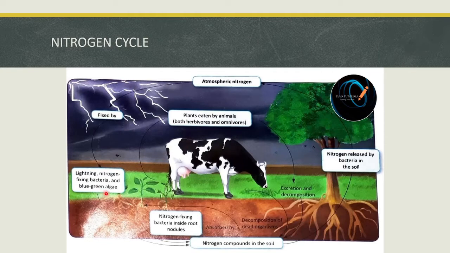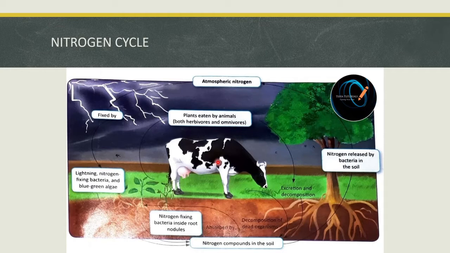Leguminous plants such as pea and soybean have nitrogen fixing bacteria inside the root nodules. The nitrogen fixed by these bacteria is taken up by the plant and stored in their tissues as plant proteins. The stored nitrogen passes from these leguminous plants to herbivorous and then to carnivorous animals.